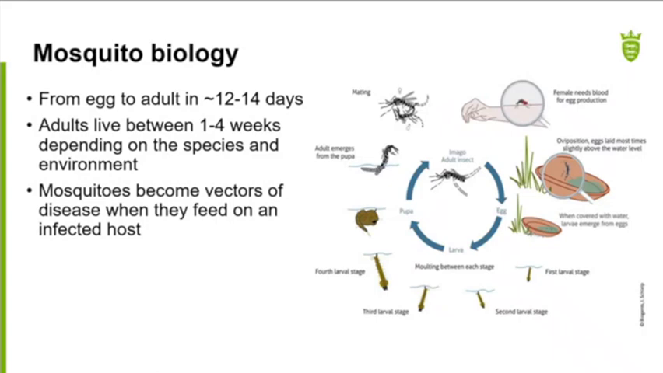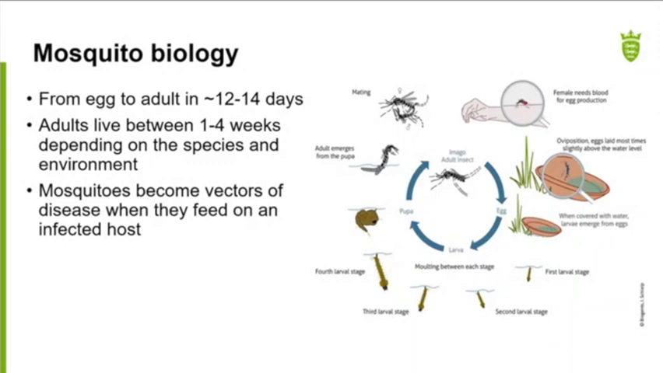So, a bit about their life cycle. From egg to adult takes about 12 to 14 days. That's dependent on the species, of course. Adults can live between 1 to 4 weeks. Mosquitoes become vectors of disease when they feed on an infected host. This graphic here shows their life cycle.